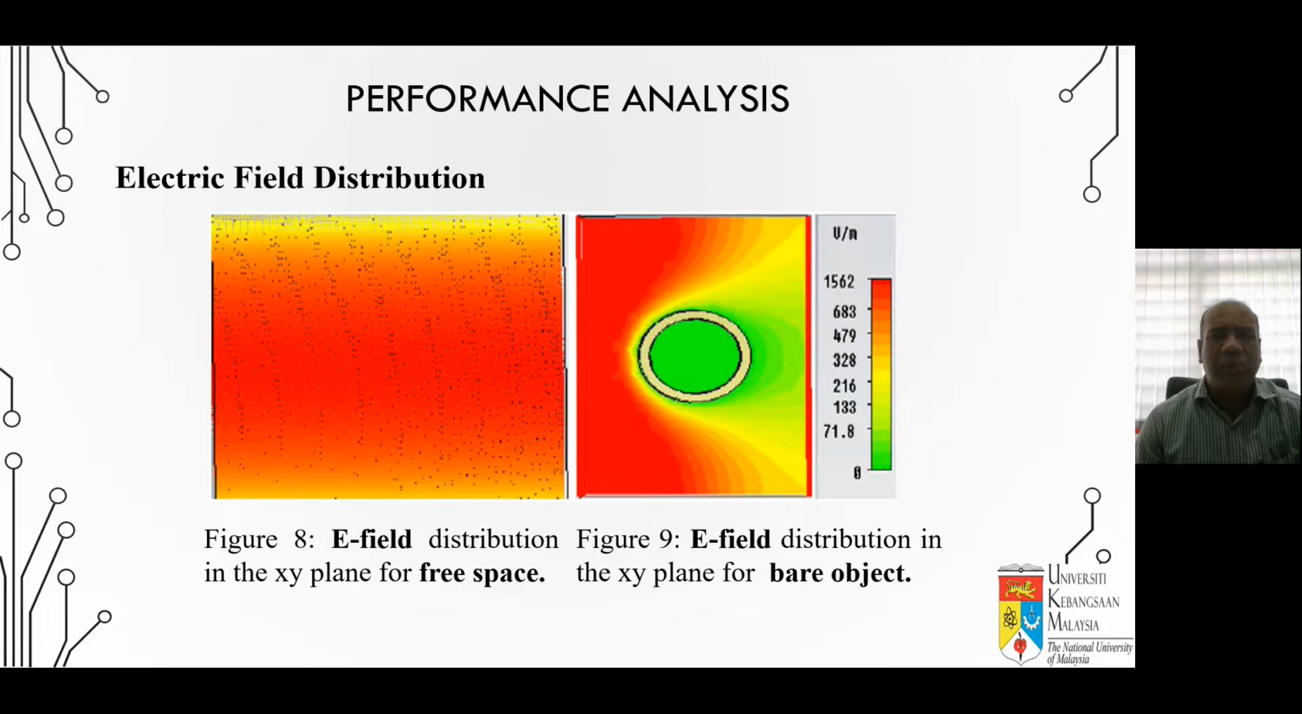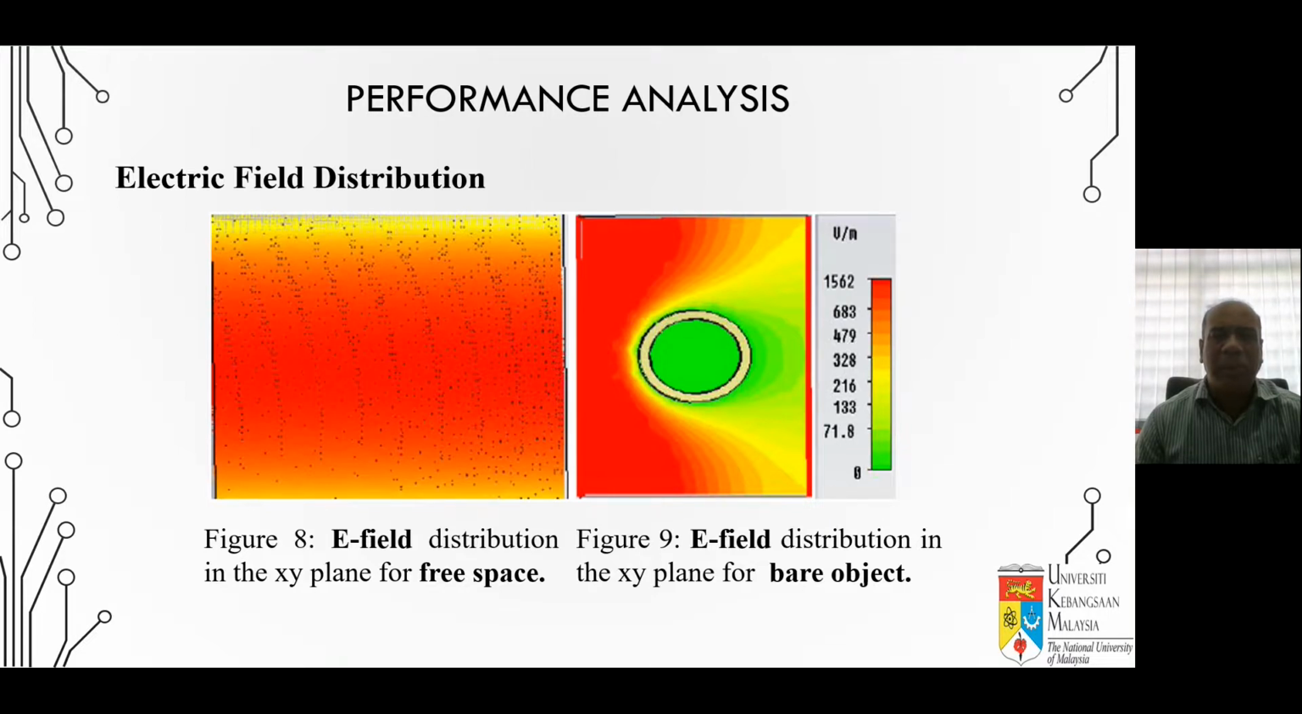And this is the important thing: how to justify whether this cloak is working properly or not. Blindly, you cannot talk about this. This is the cloak working properly. So the important thing is the identification of the electric field and magnetic field.